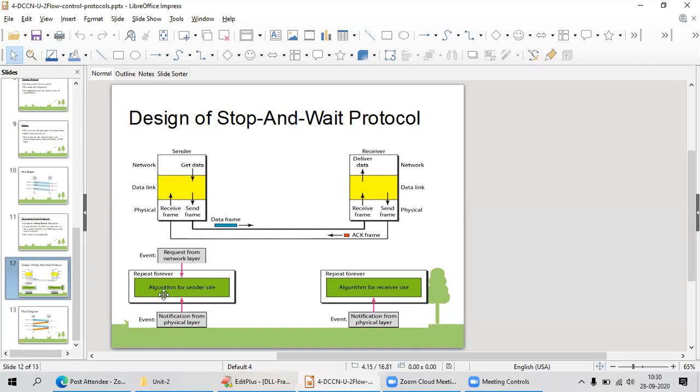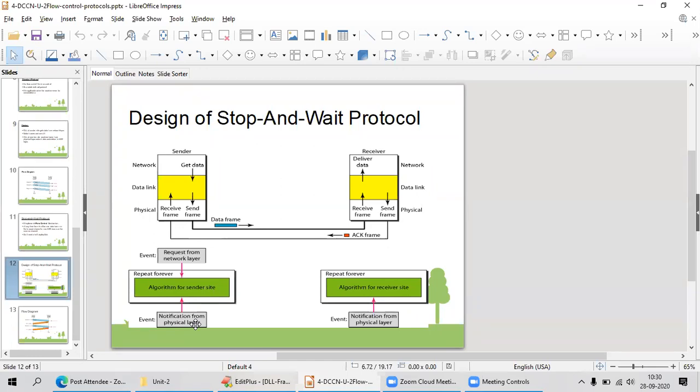Okay, if I get the notification from the physical layer, here you have another notification, that is the notification of your acknowledgement. Here we are at the receiver end, we are going to send the event. The receive algorithm for the receiver side is continuously running at the receiver end.